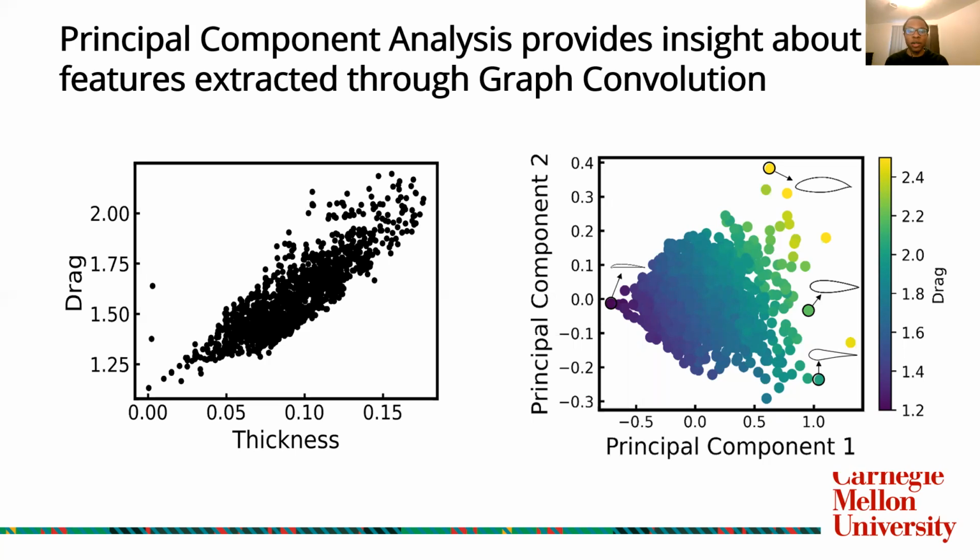So in principal component 1, as you go from left to right, you have essentially a measure of the thickness of the airfoil from this extreme end to this extreme end. And in principal component 2, as you go from top to bottom, you essentially have a measure of the cross-sectional shape of the airfoil. In essence, how quickly it tapers for any given airfoil from this sample to this sample. So it's interesting that based on the velocity field itself, without any spatial information provided to the network, graph convolution is able to recover this innate geometrical structure of the data that was not provided to it a priori.